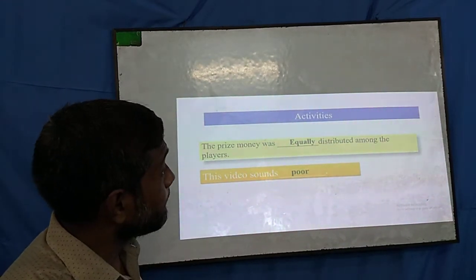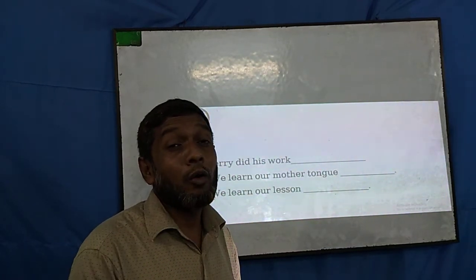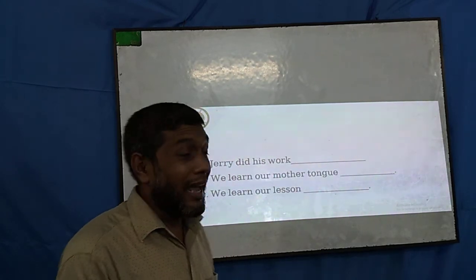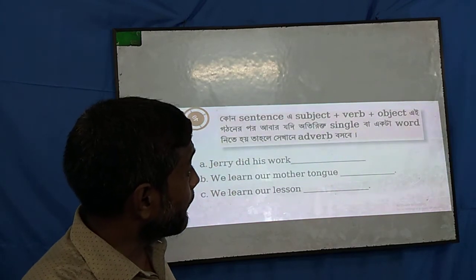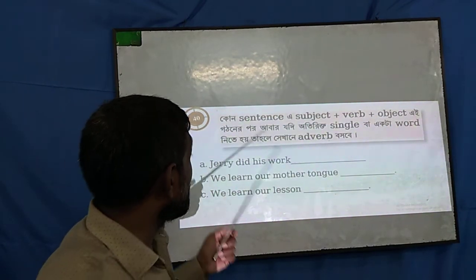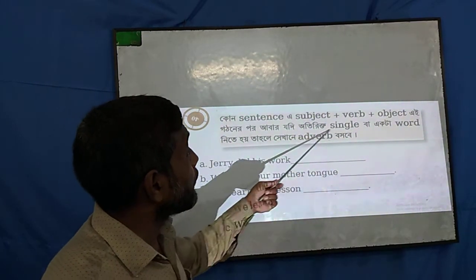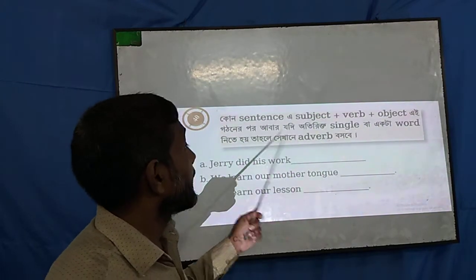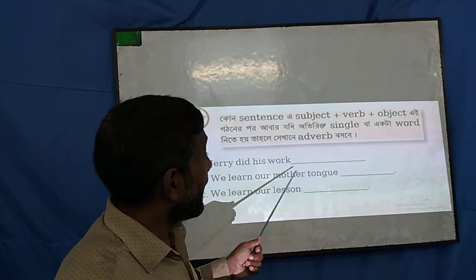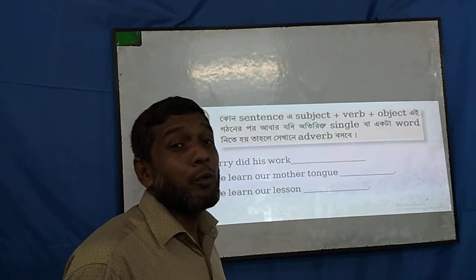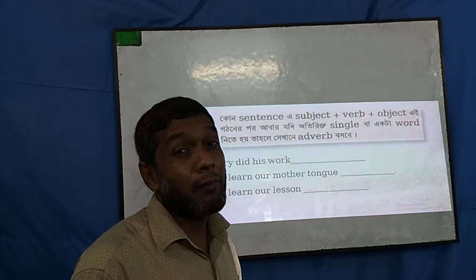So dear students, this is rule number 40 and this is the finishing rule for Cloze test with and without clues. After finishing this rule, I will finish my lectures on the rules of Cloze test with and without clues. In a sentence, after the structure subject plus verb plus object, if a single extra word has to be added, then an adverb is placed there. If we see any gaps before or after a complete sentence, then we must use an adverb there.